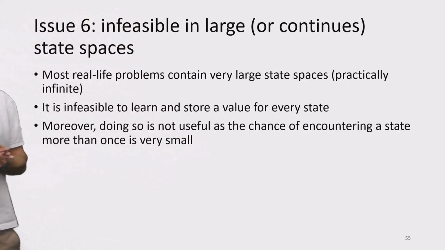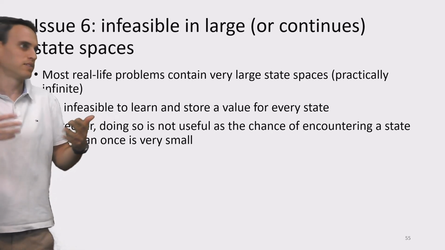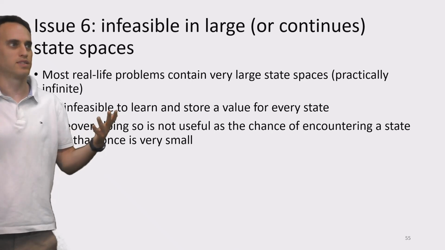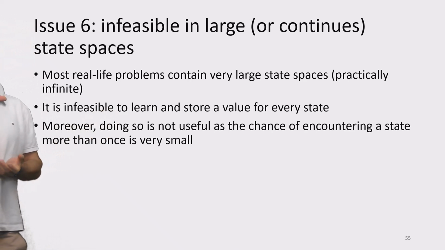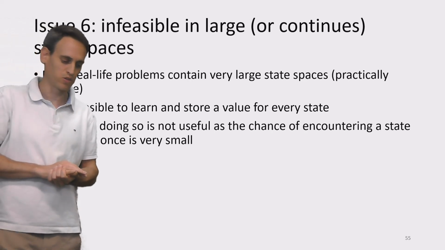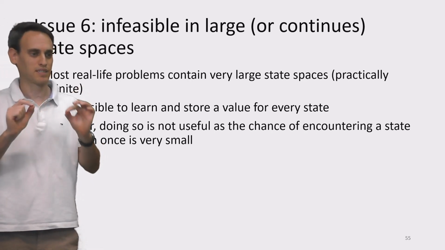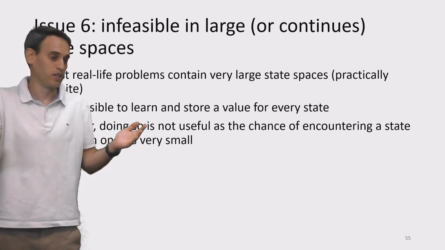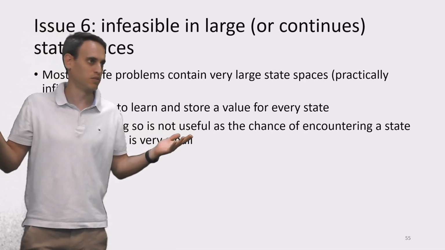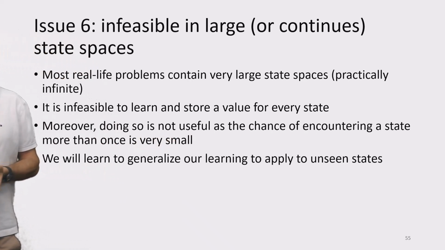So the chance of encountering exactly the same state in two different runs becomes practically zero. So for instance, again, if you have an autonomous vehicle with a front-driving camera as your state, the images define your state space, the probability that you'll see the exact same pixel assignment in two drives or between any two states is practically zero, right? So we'll have to somehow generalize our knowledge.